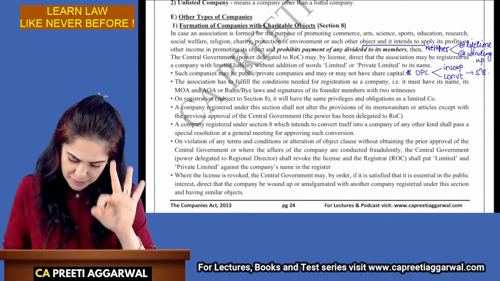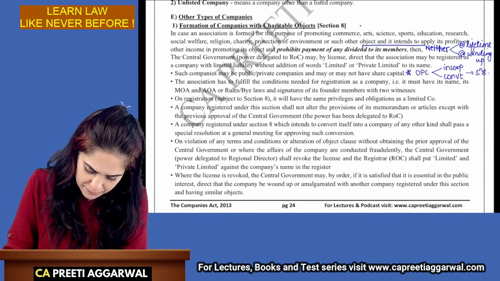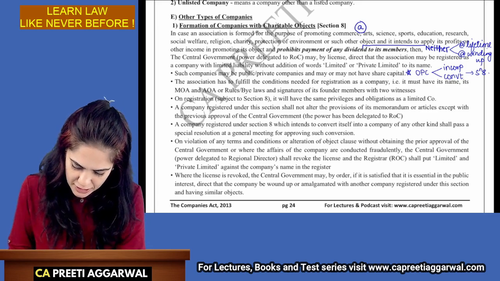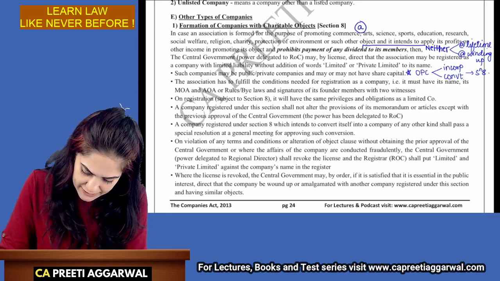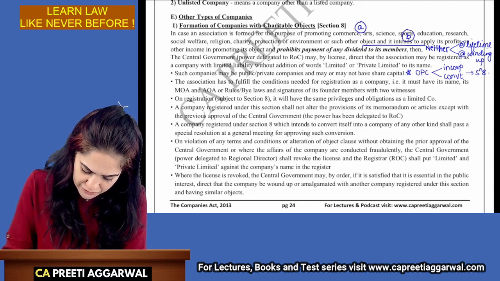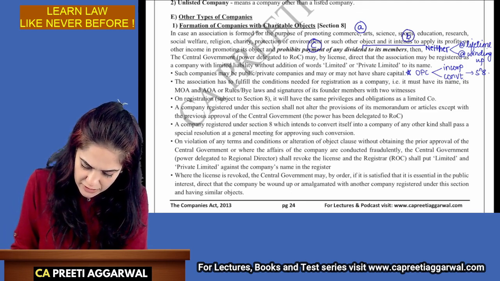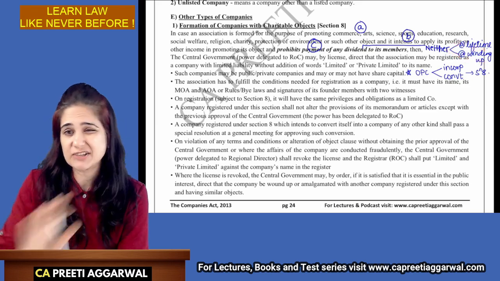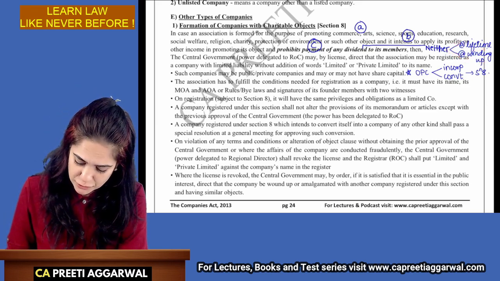So, 3 things to remember. It is formed for the purpose of promoting art, science, commerce, culture, education, etc. It intends to apply the income for promotion of the object. It prohibits the dividend. You can give the dividend neither at the time of winding up nor during the lifetime. You can never distribute profits. It will amount to giving dividend.